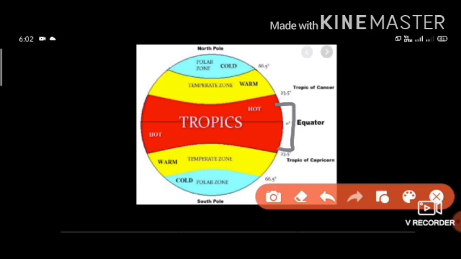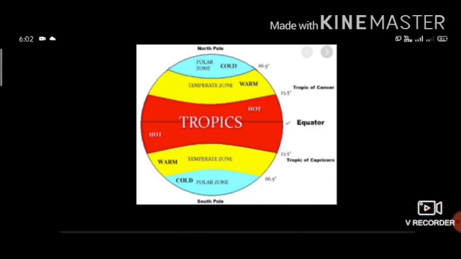the region lying between Tropic of Cancer and Tropic of Capricorn is called torrid zone. The region lying between Tropic of Cancer and Tropic of Capricorn is called torrid zone.